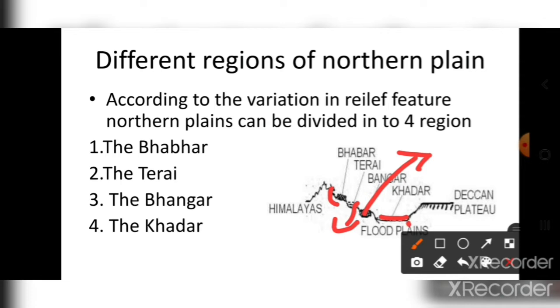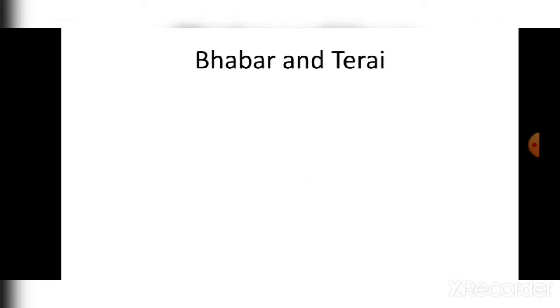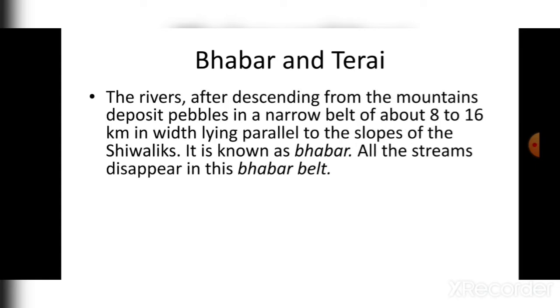If you see, it is okay. Now we will understand the different things: Bhabar, Khadar, Terai, and Bhangar. Okay, now Bhabar and Terai, we will understand both of these. Basically, the rivers after descending from the mountains deposit pebbles in a narrow belt of about 8 to 16 kilometers in width, lying parallel to the slopes of Shivalik.